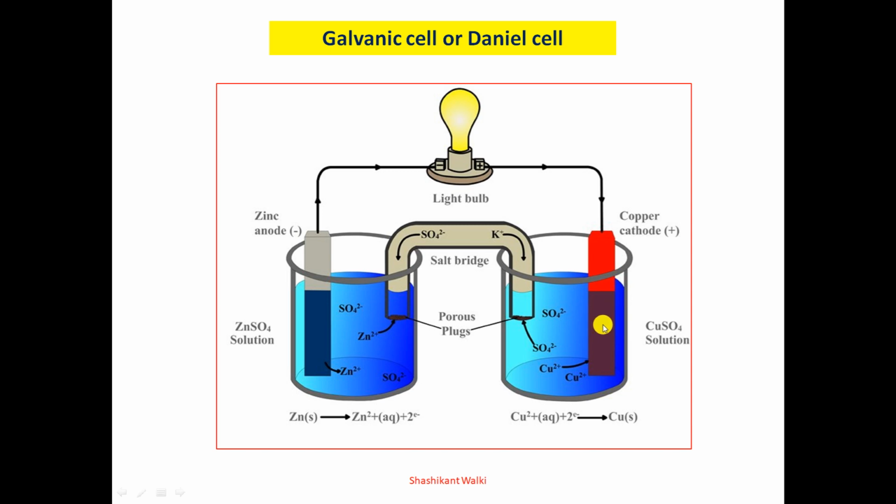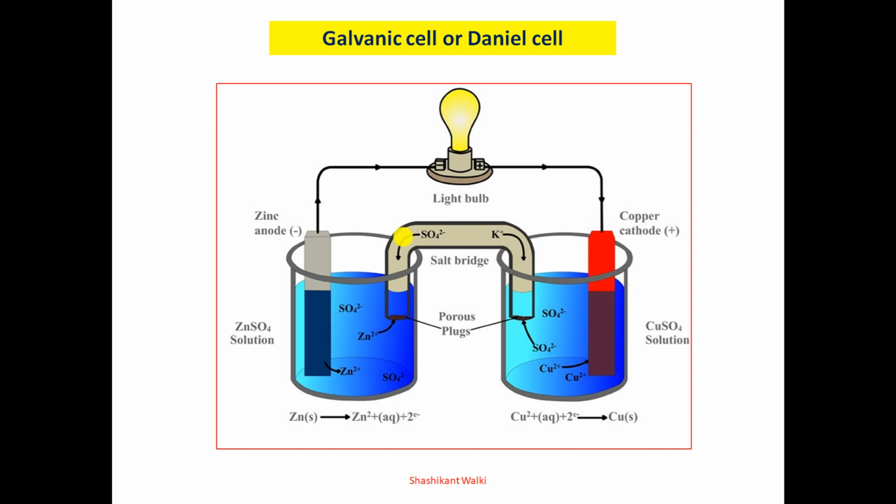At the cathode, copper is dipped in copper sulfate solution where copper ions are available. These copper ions accept the electrons from the copper electrode, undergo reduction, and give rise to copper. In this way the reaction takes place, so electricity is produced due to the oxidation and reduction reactions.